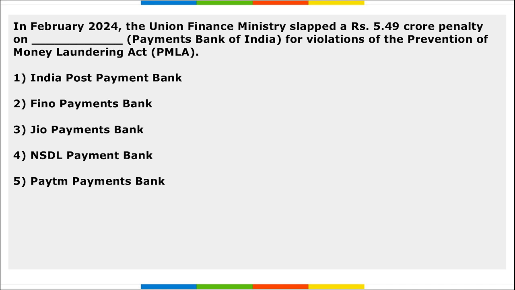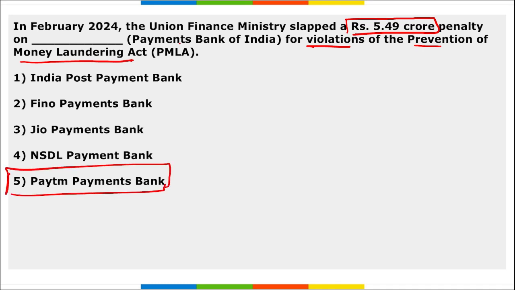Next, the Union Finance Ministry has slapped a 5.49 crore rupees penalty on which Payments Bank of India for violation of the Prevention of Money Laundering Act. And I have also given the answer. It is Paytm Payments Bank, right? We all know all the restrictions that are going on Paytm Bank, right? And recently a 5.49 crore rupees penalty was imposed on Paytm Payments Bank by the Finance Ministry for violations of the Money Laundering Act.